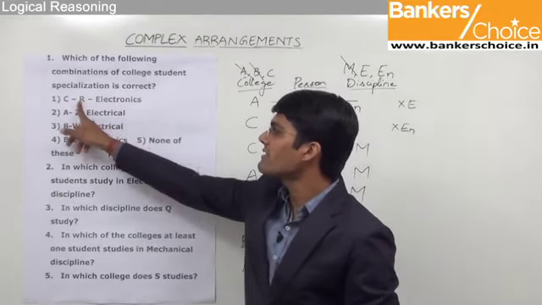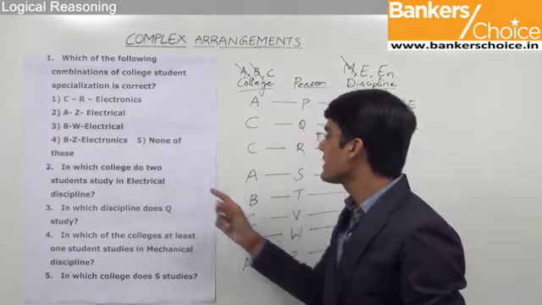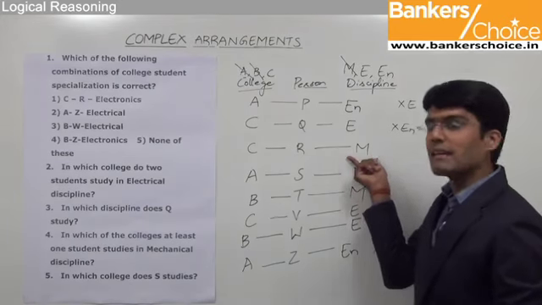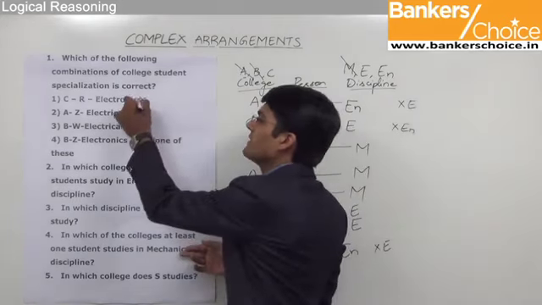That means student R studies in college C and his discipline is electronics. If you observe, R studies in college C but his discipline is mechanical. So we can say that option 1 is wrong.